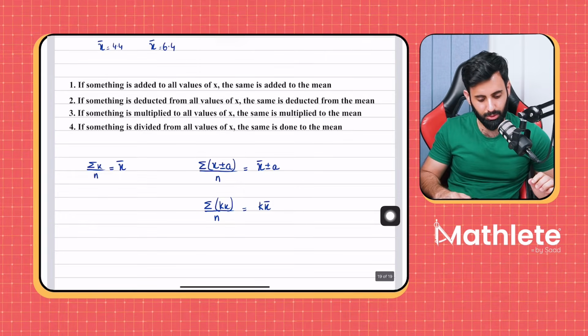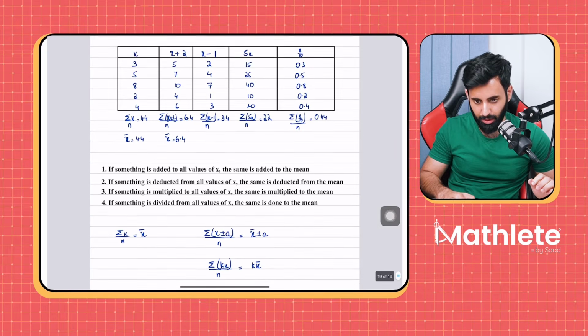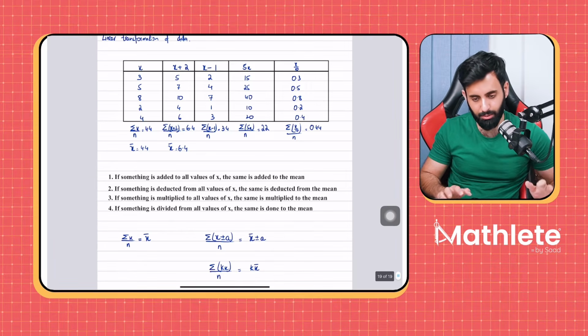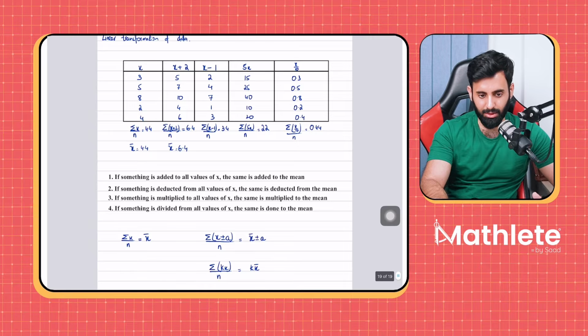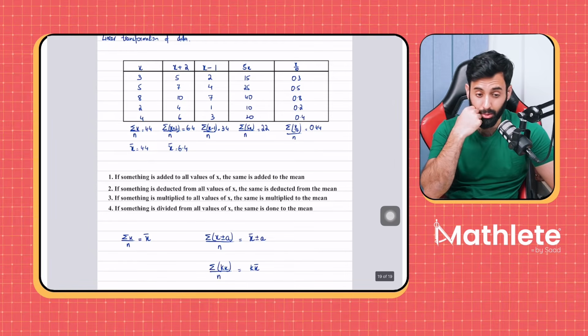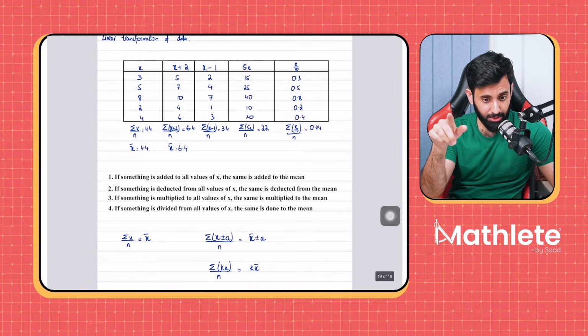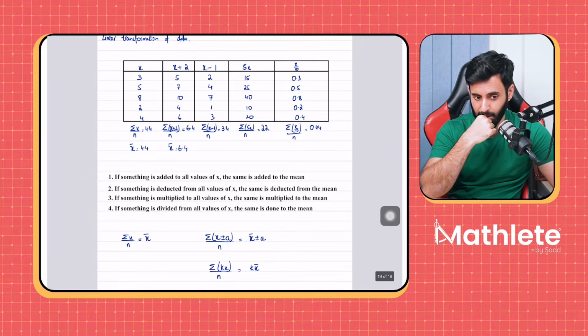Now, once again, do not worry about what a question on this will look like. Okay, but let me know if you have any questions as far as the concept is concerned. Because next we're going to see what happens to the variance. We've seen what happens to the mean. Now we're going to see what happens to the variance.